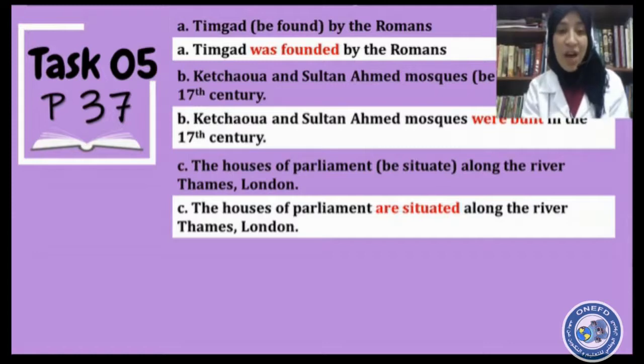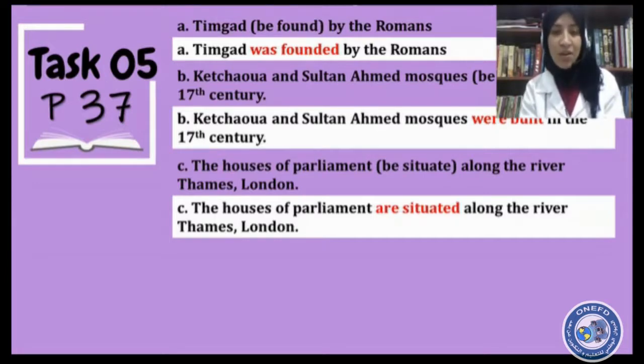And here we have the houses. It is a plural noun, so we have to use are, verb to be in the plural form. The Houses of Parliament are situated along the River Thames, London. So the past participle of verb situate, which is a regular verb, we add ed to the verb or the base form.